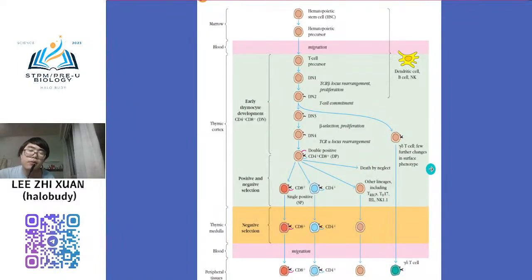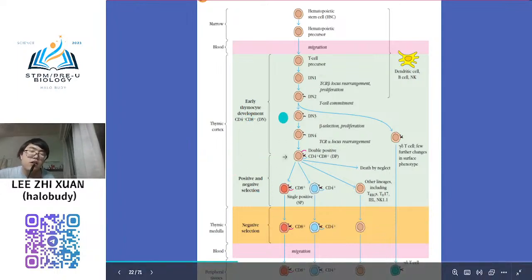Okay. So actually, this is the overall development of T cell. So you can see, right? After that, this is your bone marrow. I already mentioned your T lymphocyte will be produced in the bone marrow. Later it will go to the thymus. Thymus is the place for maturation of your T lymphocyte. So after that, they will go through the process of early thymocyte development, and also the selection process.